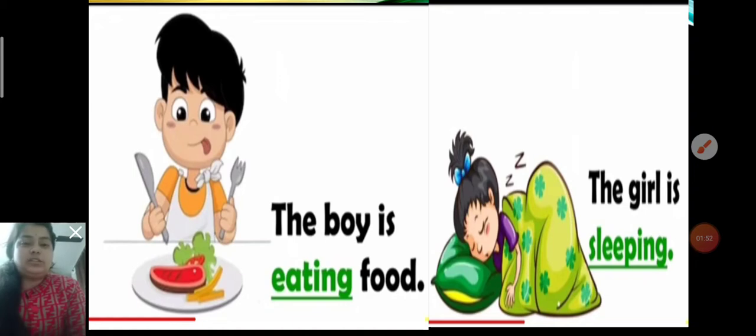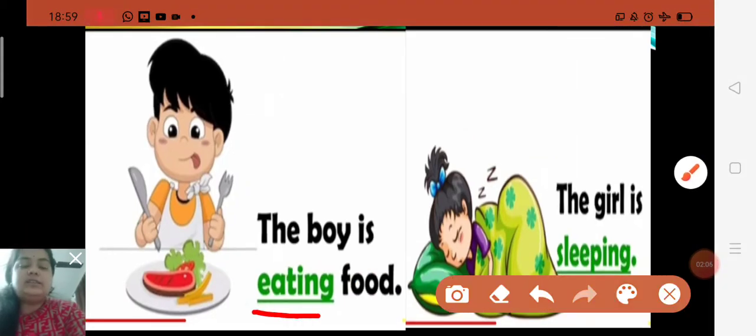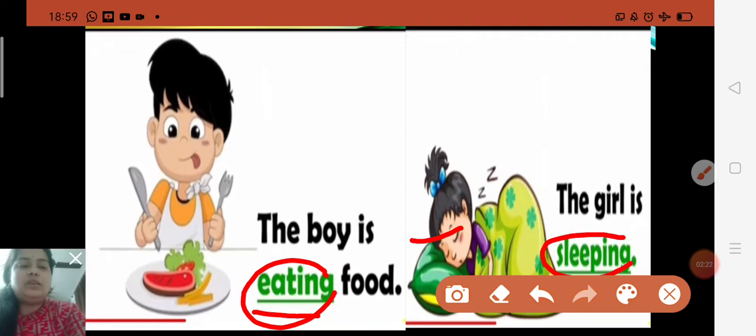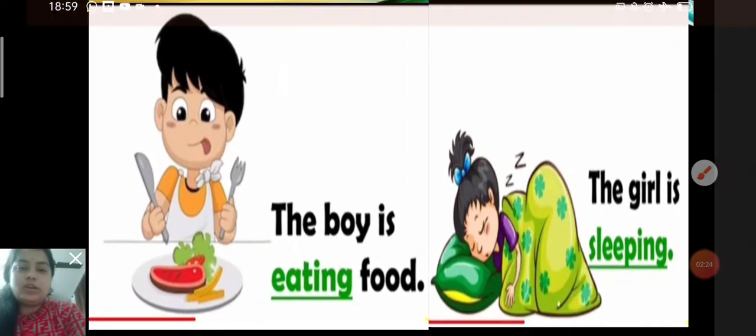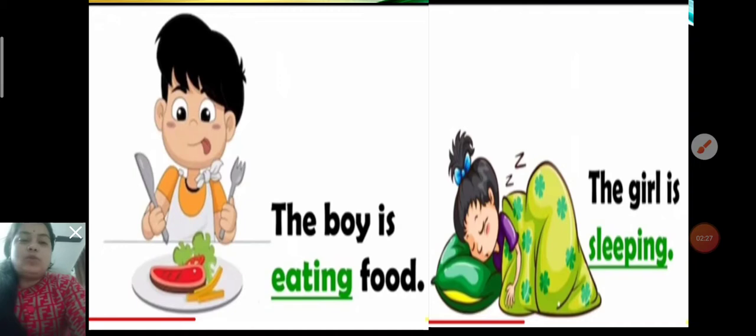Like in this picture children, you can see what the boy is doing. What is he doing? Yes, the boy is eating food. So eat is highlighted here. It is an action word. The boy is eating food. So it is an action word. In this picture children, the girl is sleeping. So sleep is an action word.